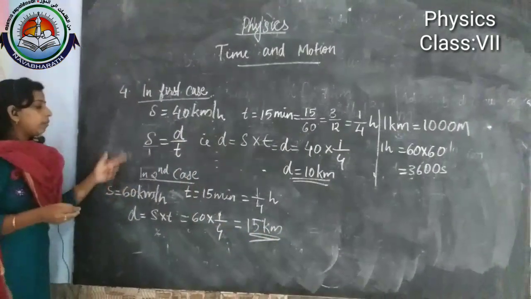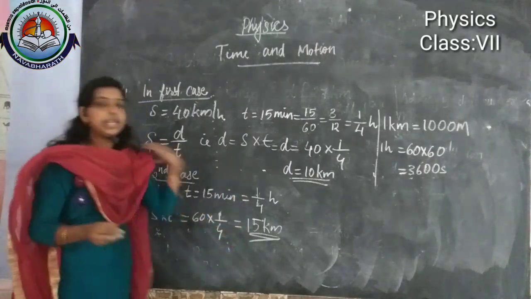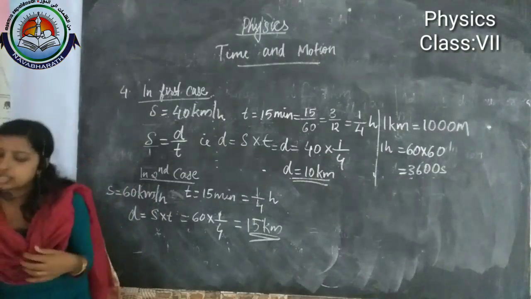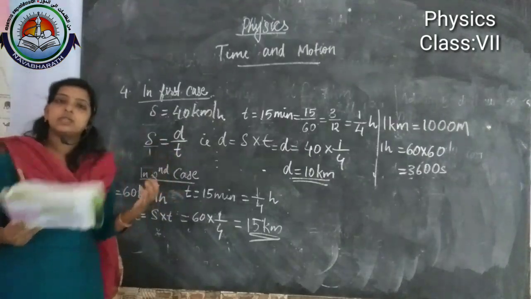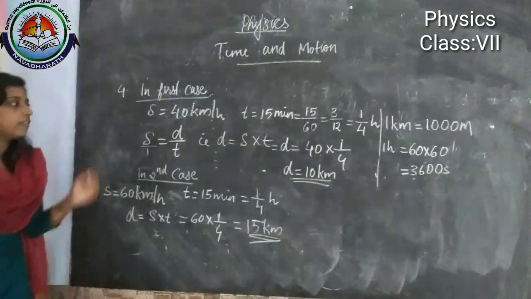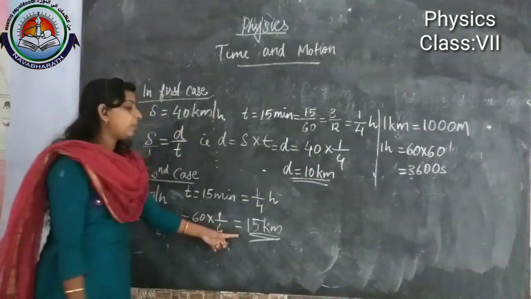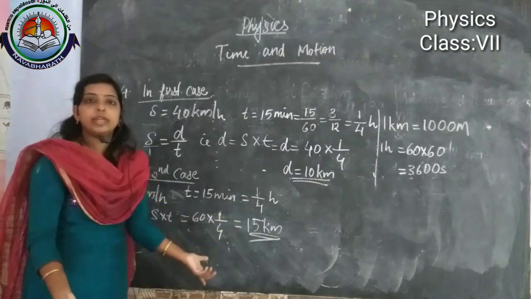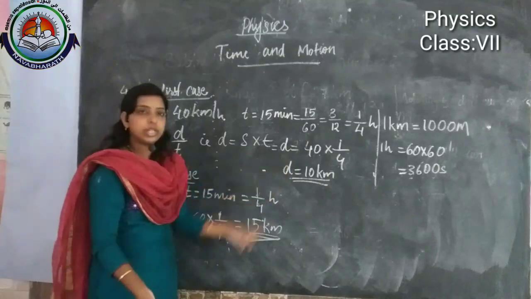So we found the distance in both the cases, and in that question it is asked to calculate the total distance covered by the car. In the first 15 minutes it covers 10 km, in the second 15 minutes it covers 15 km. So what will be the total distance? We need to find the sum of both the cases.